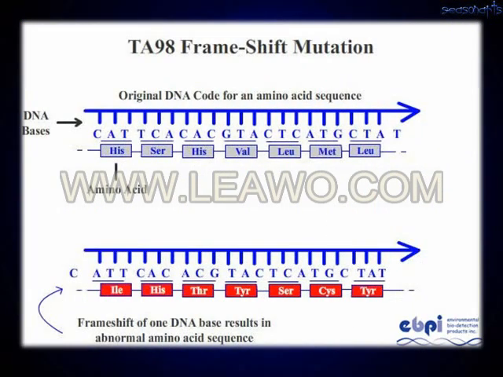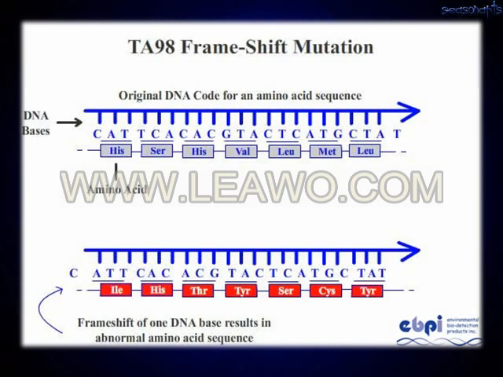So in this picture you can understand what is meant by frame shift mutation. In the upper diagram you will see the DNA having different codes for production of the different amino acids. In the lower picture you will see there is a shift of the base, and ultimately the codes differ, and these different codes will produce abnormal amino acids.